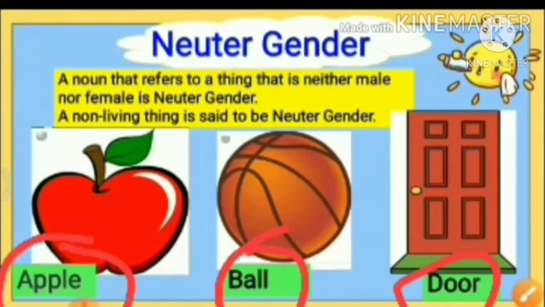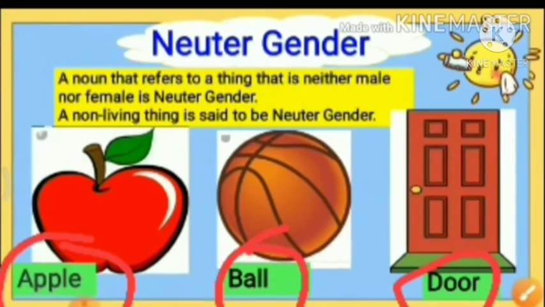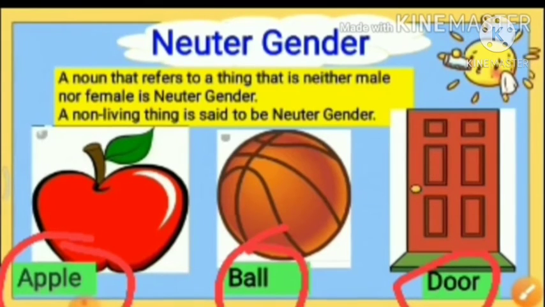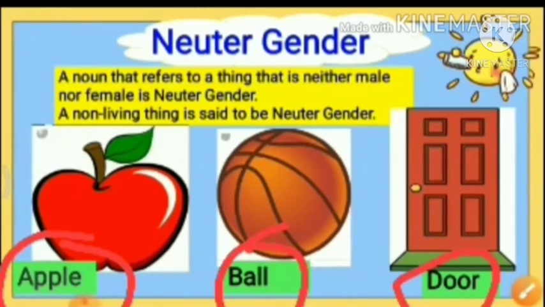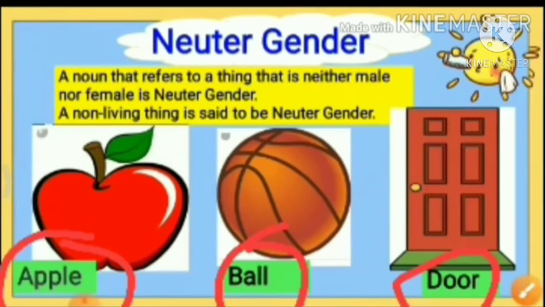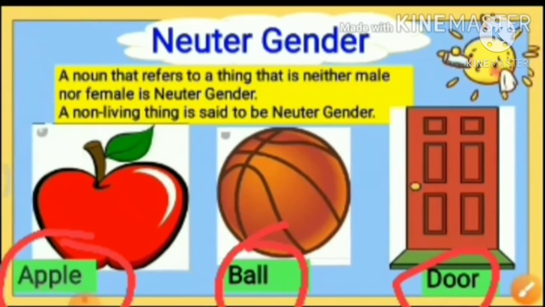If I give you an example, I write with pencil. Can you tell me what is the neuter gender here? Yes, pencil is a neuter gender. Why? Because pencil is neither male nor female, and also it is a non-living thing.